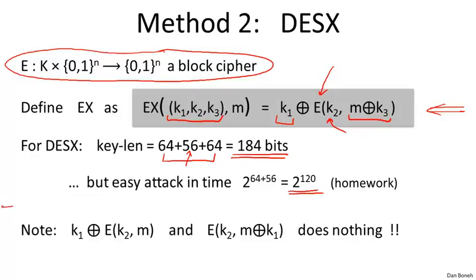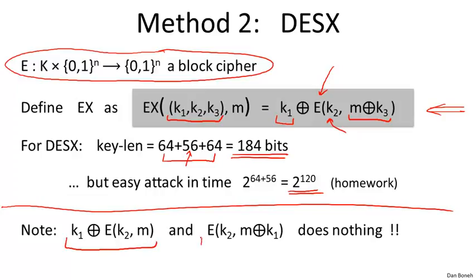One thing I want to point out, unfortunately I found this mistake in a number of products: if you just decide to XOR on the outside, or just on the inside, as opposed to XORing on both sides, which is what DESX does, then this construction does nothing to secure your cipher. It'll still be as vulnerable to exhaustive search as the original block cipher E. This is another homework problem, and you'll see that as part of our homeworks.